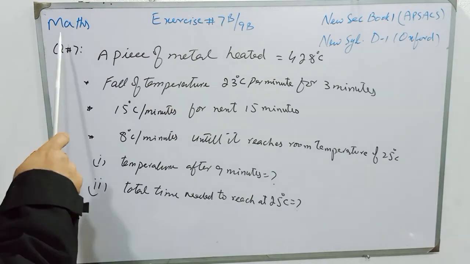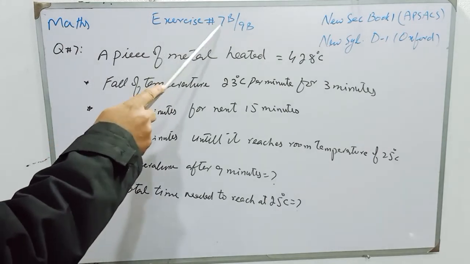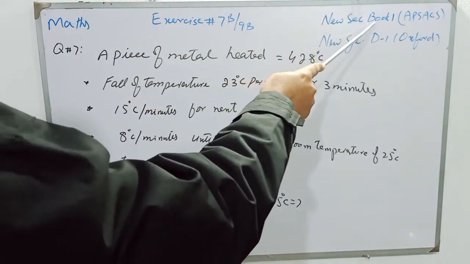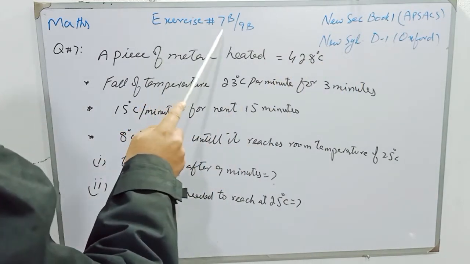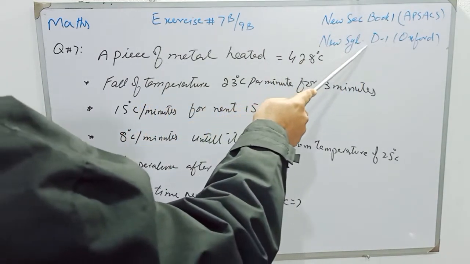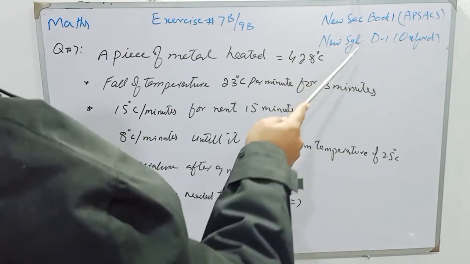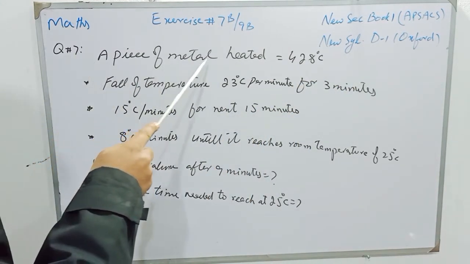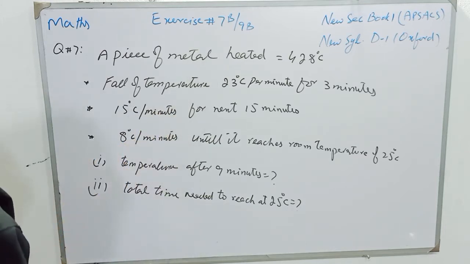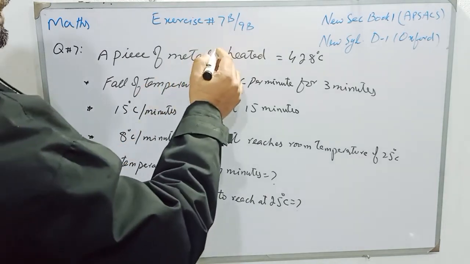Dear students, mathematics exercise 7B for New Secondary Mathematics Book 1 class 6 students, and exercise 9B for New Syllabus Mathematics D1 for A level and O level students. Question number 7 is: a piece of metal is heated up to 428 degrees centigrade.